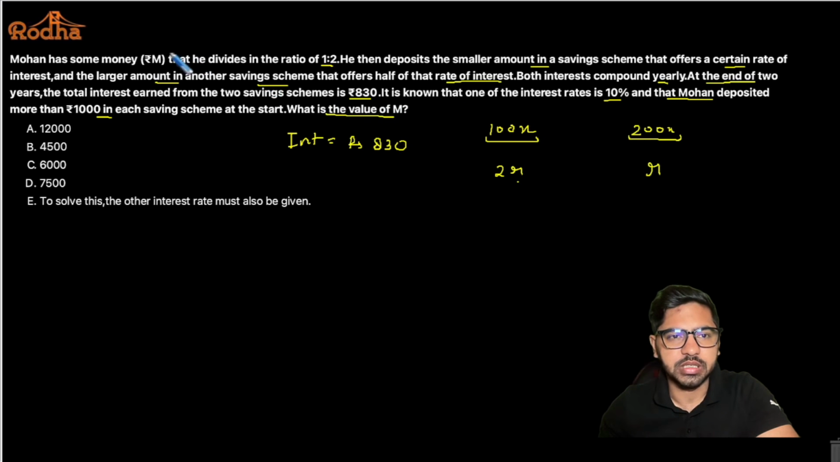So basically, what is the money that Mohan has? The total money is 100x plus 200x. All right, so let's assume that 2R is 10%. Okay, so if 2R is 10%, then R is going to be 5%.